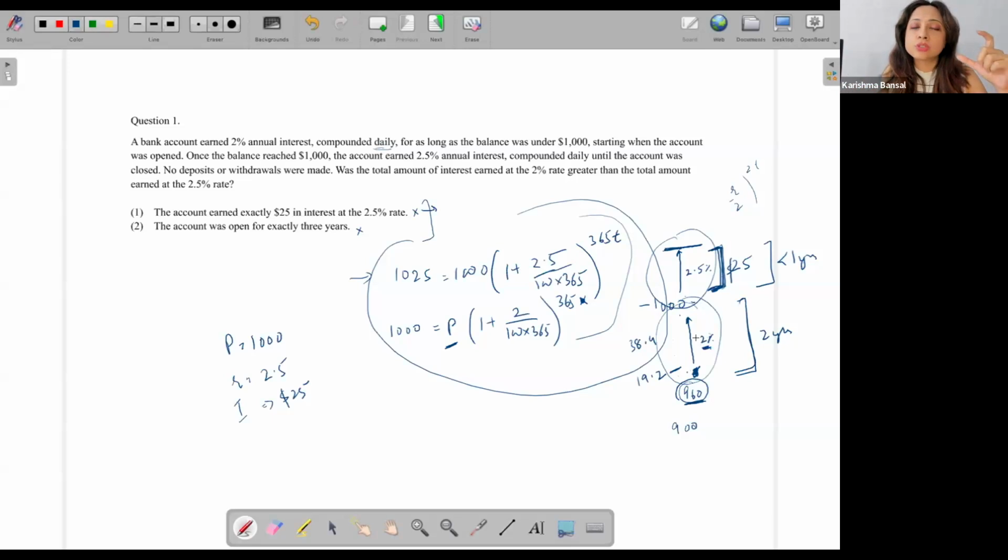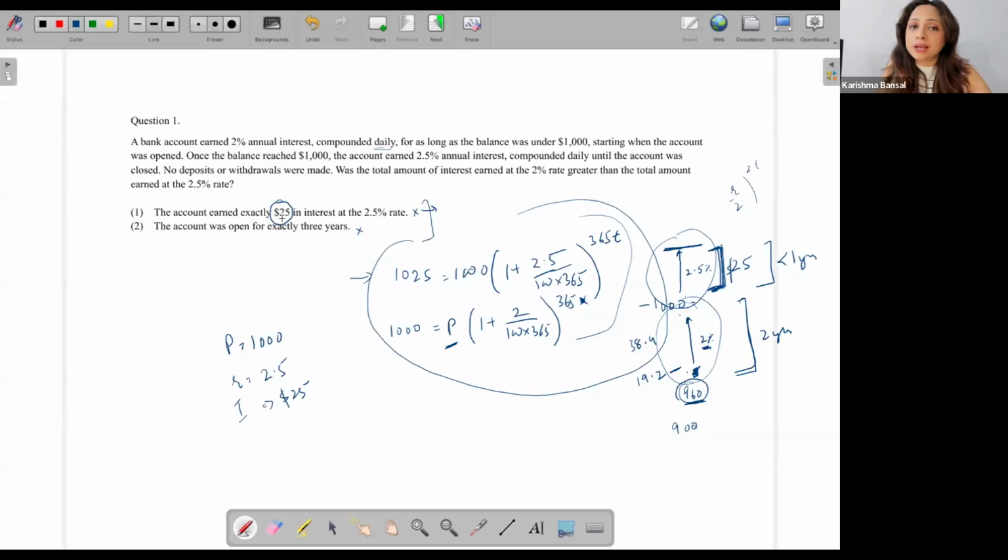I have to focus not on the fact that the interest has been given to me, but on what the interest is. I have to focus on the exact value that is given to me. What does this value mean when I am relating it to the other values given in my question?